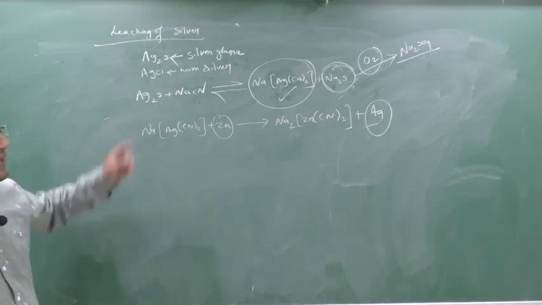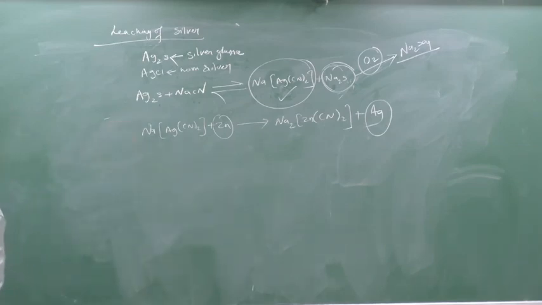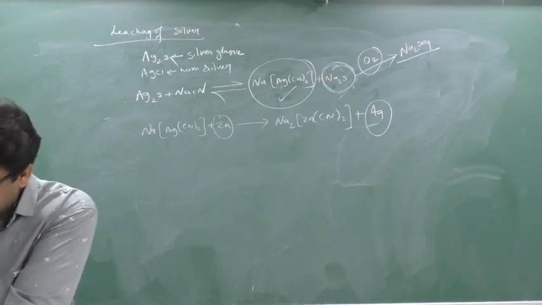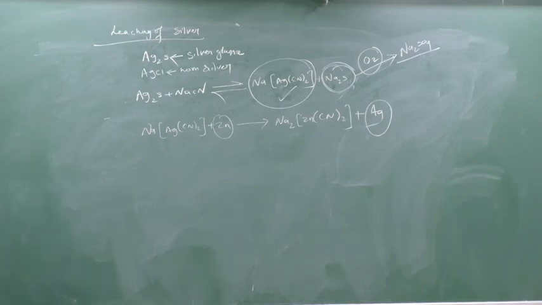The reaction between Ag2S and NaCN is reversible. Hence, one of the products is removed continuously.